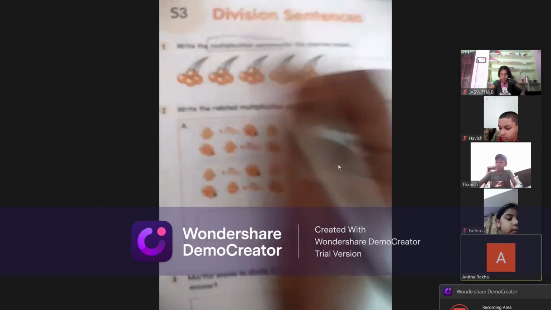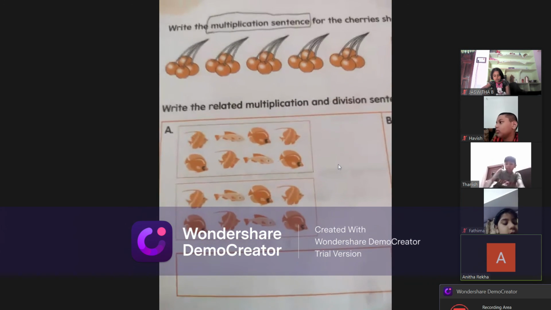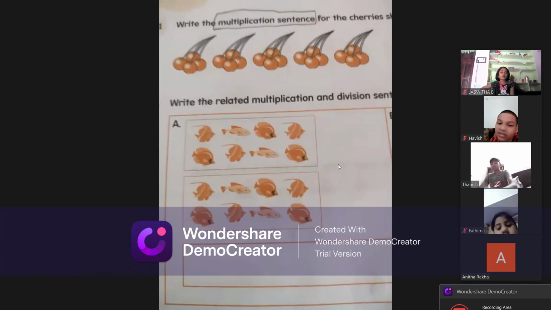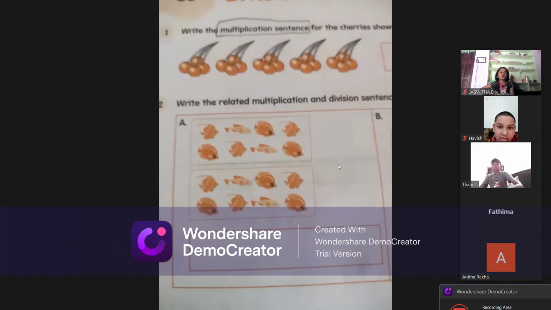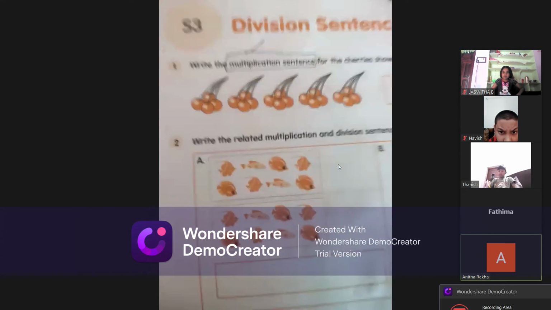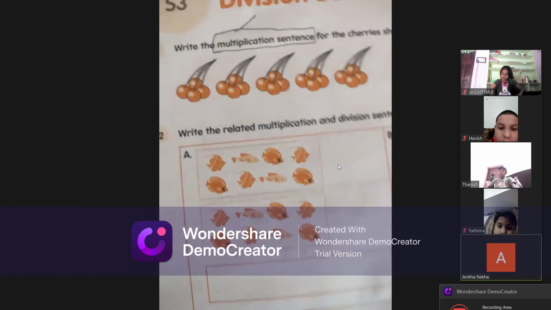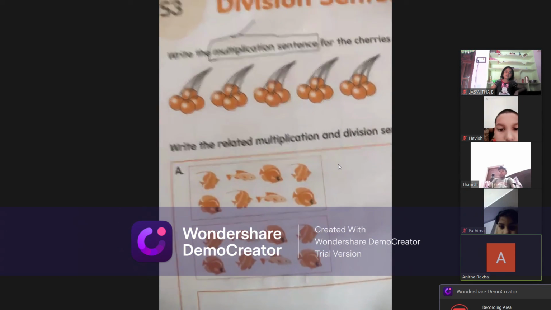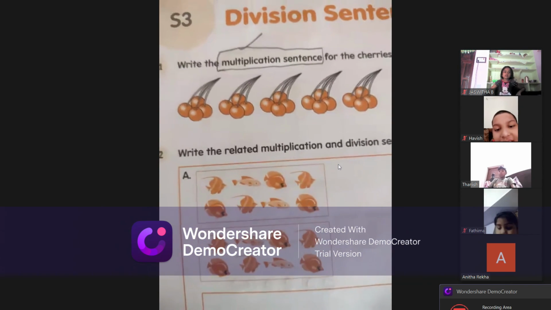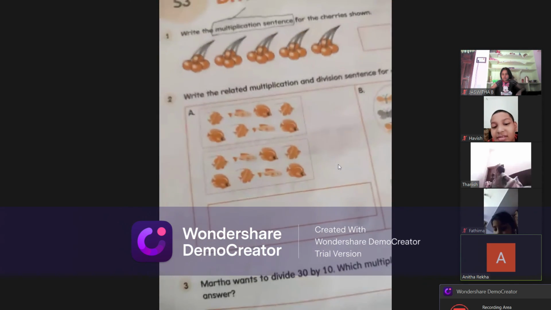Multiplication sentence. The symbol for multiplication is into. Now see, what are these pictures? They are cherries. Very good.